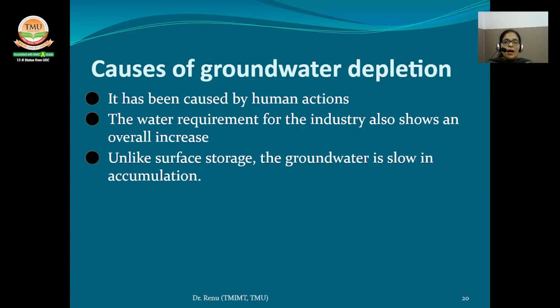During the past 2 decades, the water level in several parts of India has been falling rapidly due to an increase in the extractions. The number of wells drilled for irrigation for both food and cash crops has increased rapidly and indiscriminately. India's rapidly rising population and changing lifestyle have also increased the domestic need for water. The water requirement for industry also shows an overall increase. Intense competition among the users, as agriculture, industry and the domestic sector, is steadily lowering the groundwater table.